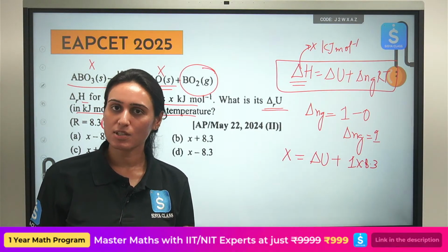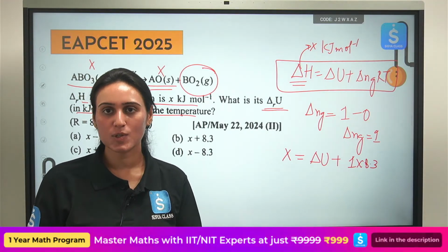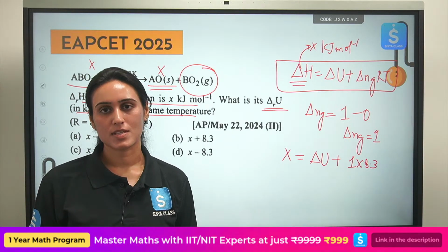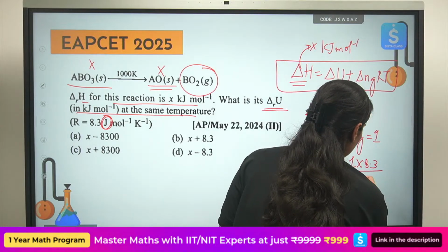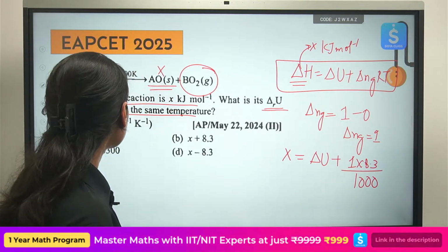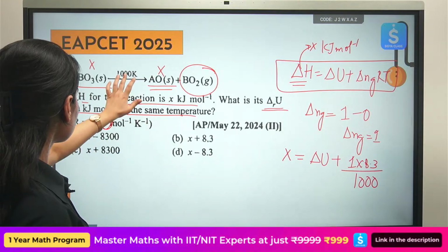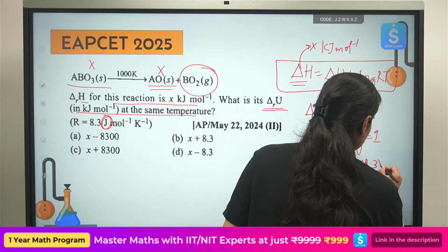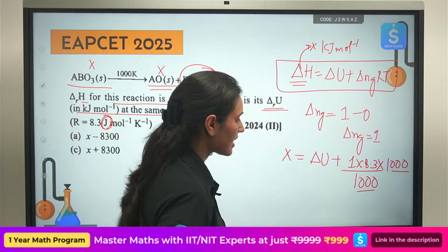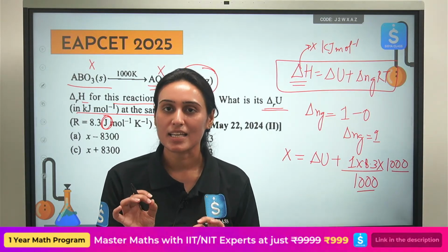So should we convert it to kilojoule? Obviously, if you are trying to subtract it from a kilojoule value, you have to convert this also into kilojoule. How can we do that? Divide it by 1000. So now this becomes the value of R in kilojoule. Now what about the temperature? It is 1000 Kelvin. This is temperature, and this 1000 we have written in order to convert the value of R from joule to kilojoule.